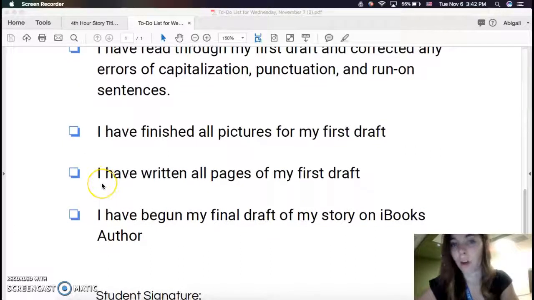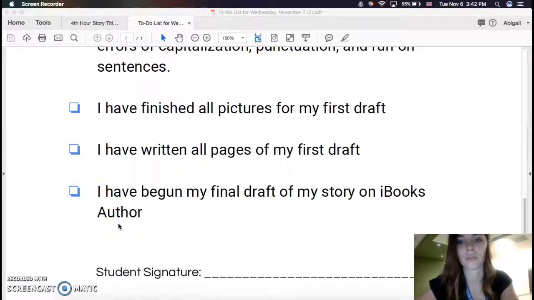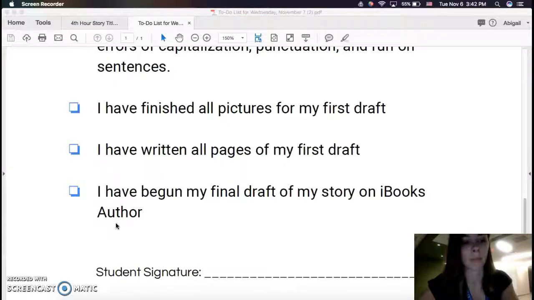Double check, have you written all pages of your first draft, and then begin making your final draft of your story on iBooks Author. In fact, if you haven't written all pages of your first draft, I might just begin copying and pasting into iBooks Author today, and then continue working on your story in iBooks Author, so that way you don't have to go back and keep copying and pasting, okay? I'm going to stop the video now.